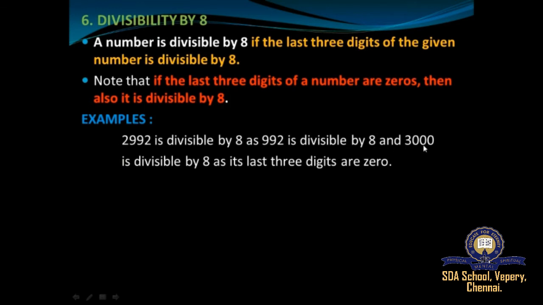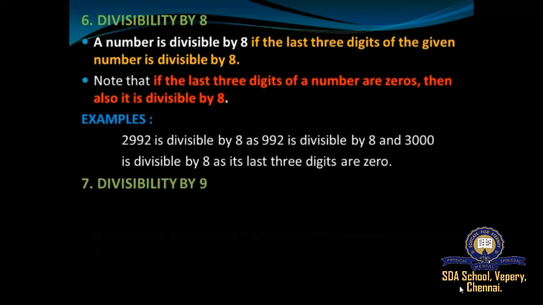And the number 3000 is also divisible by 8 as it contains 3 zeros. So the last three digits in 3000 are 0. Therefore this number is divisible by 8.